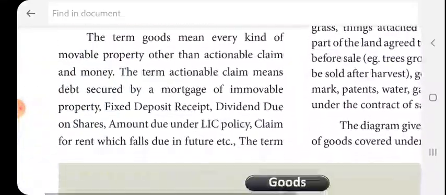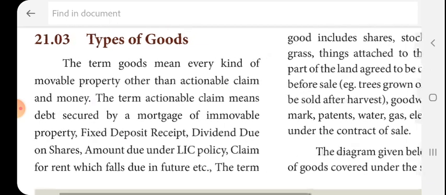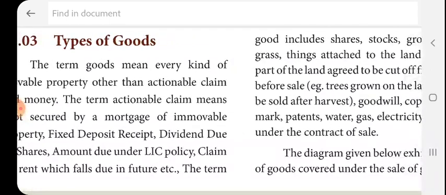Then types of goods. The term goods means every kind of movable property other than actionable claim and money. The term actionable claim means debt secured by mortgage of immovable property, fixed deposit, dividend due on shares, amount due under an LIC policy, the claim for rent which falls due in future.